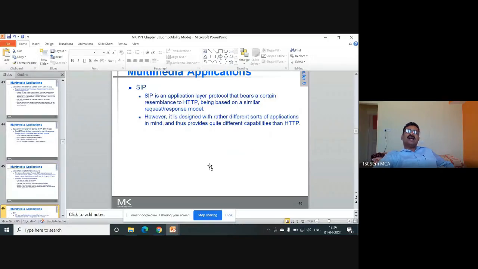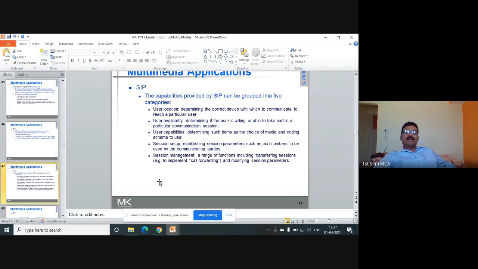SIP is another protocol, an application layer protocol that bears a certain resemblance to HTTP, but it is used especially for multimedia applications, and works similar to the request-response paradigm. It is designed with rather different sorts of applications in mind, thus providing quite different capabilities than HTTP. You have to remember that. The last protocol in the multimedia application is SIP. The capabilities provided by session initiation protocol can be grouped into 5 categories.